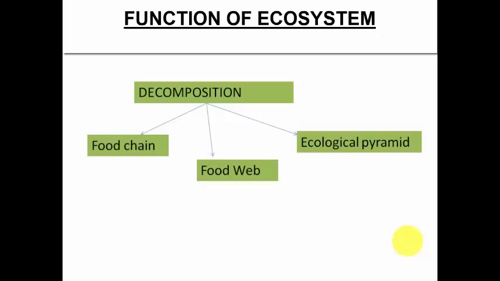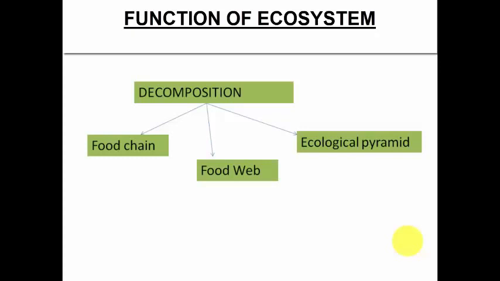So the food is first transferred from plant to the rabbit, and then rabbit to the higher animal, that is tiger or lion. So the energy is getting transferred from the first trophic level to the third trophic level. So this chain is known as food chain. Via food chain only the energy is getting transferred, the biomass is getting transferred. So this chain is called food chain.